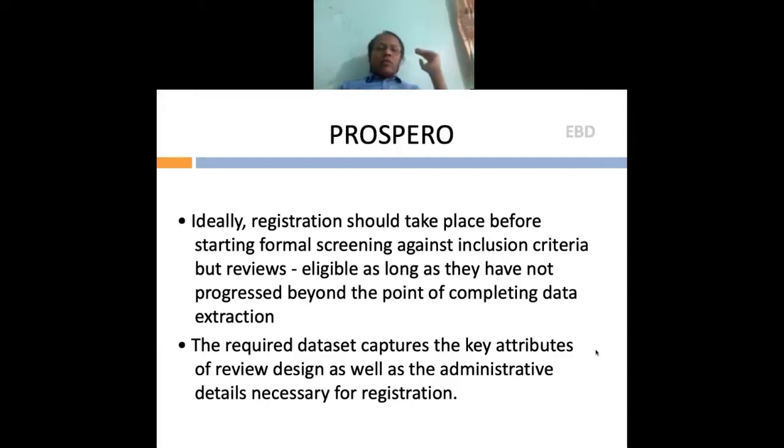Recently Prospero has been very busy, and they take a long time to register your protocol. They almost took 6 months to register our last protocol. That too, we were lucky, thanks to COVID. They processed all other systematic reviews and focused only on COVID, so we had a fast track registration. So it's very important that you register well in time. If you are in the first year of your PG, search a topic, get it approved from your guide, and go for registration with Prospero.